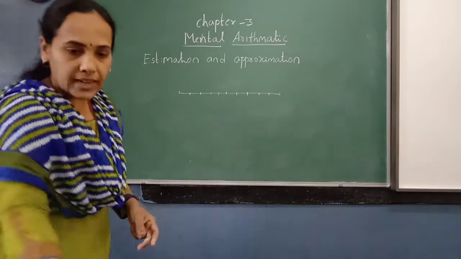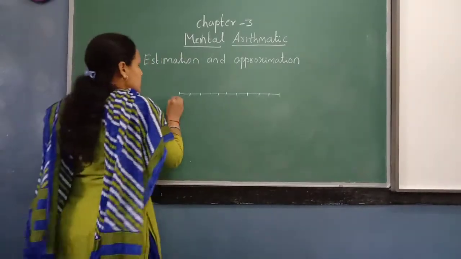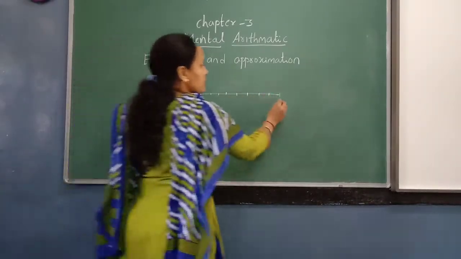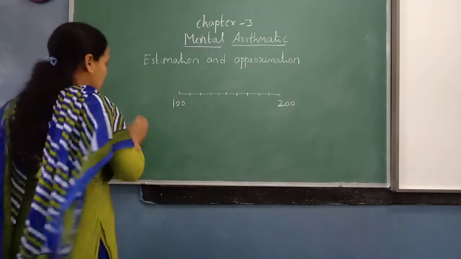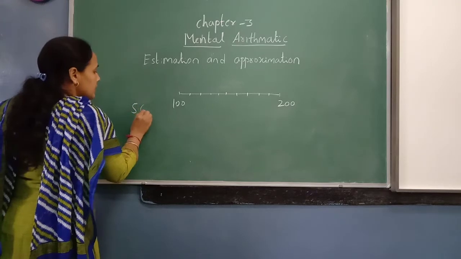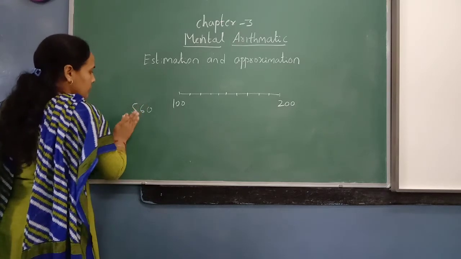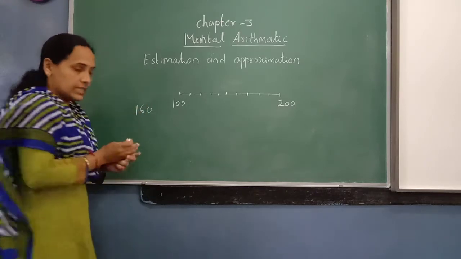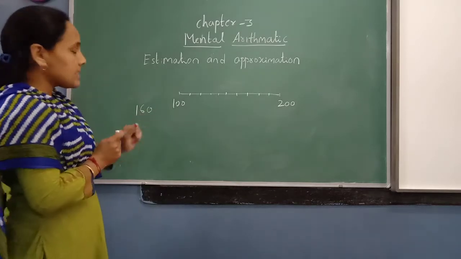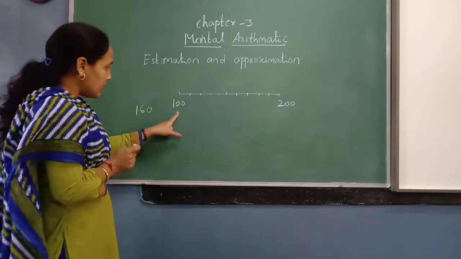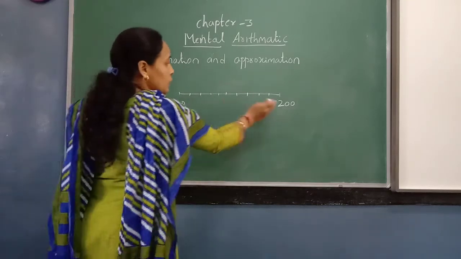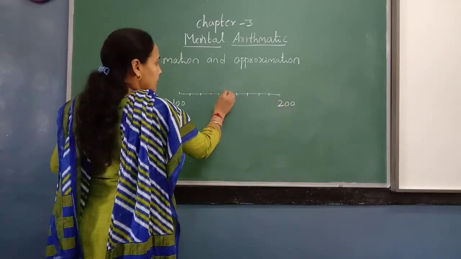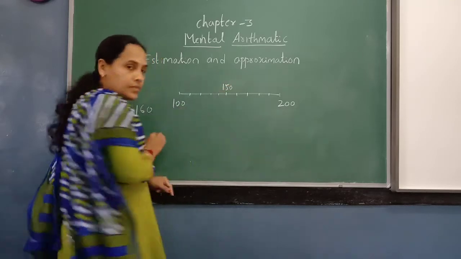If you take 3-digit numbers, say hundreds, the same number line with equal 10 divisions. This is 100 and this is 200. The given number lies between 100 and 200. Say I have taken 160. Where does 160 lie? Children, first we should find out the middle number. For 100 to 200, the middle number will be 150.